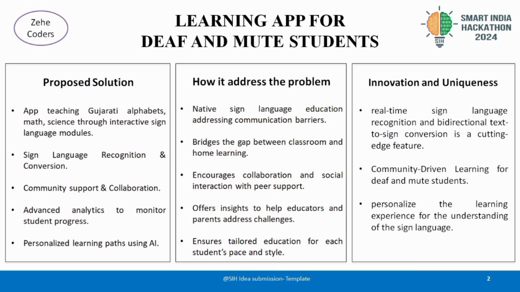Our proposed solution is a comprehensive learning app designed specifically for deaf and mute students in Gujarat. The app teaches Gujarati alphabets, basic mathematics, and science through interactive sign language modules. We have integrated real-time sign language recognition and text-to-sign conversion using advanced technologies like MediaPipe for hand gesture recognition and NLP for converting the written text into sign language videos.